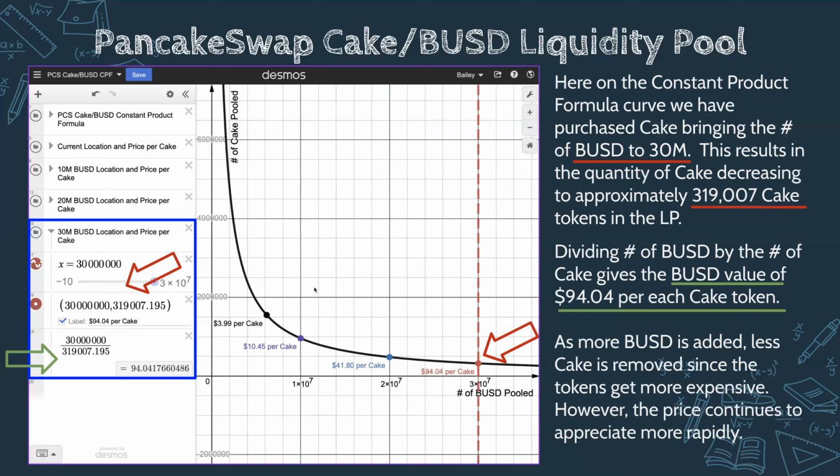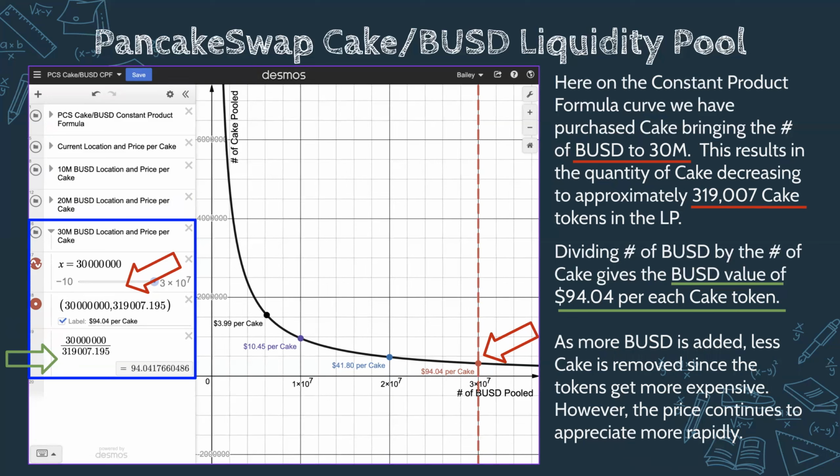All right, and guys, say if we do this one more time, all right, so say if we put in another $10 million of BUSD goes in. We buy more cake tokens. All right. Now we don't get as many cake tokens out because they're more expensive. All right. However, what we do notice is that the price then increases to a little more than $94 per cake token.